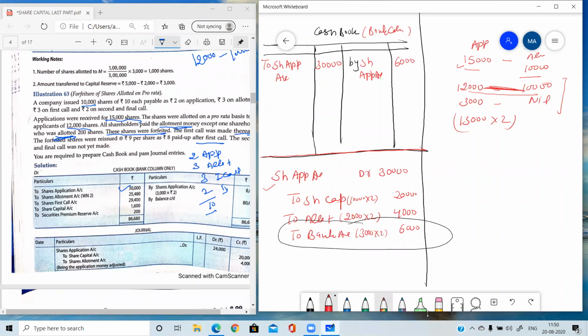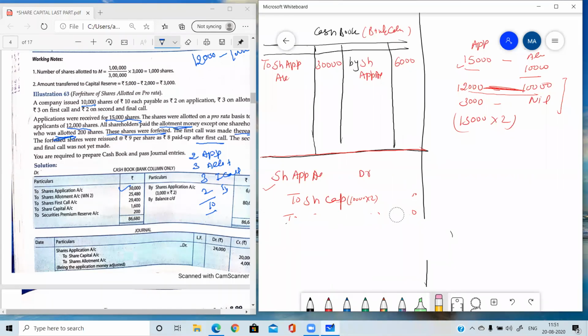So this 6,000 will not come in the journal entry. If 6,000 is not coming in the journal entry, then this amount will be subtracted by 6,000. Now 6,000 will be directly subtracted from 30,000.